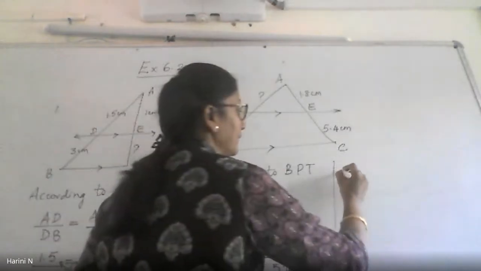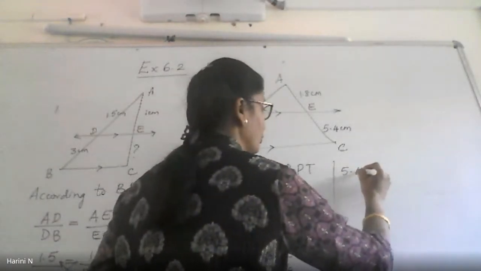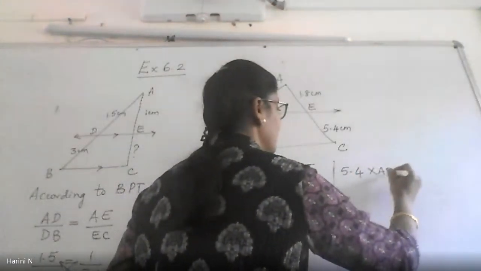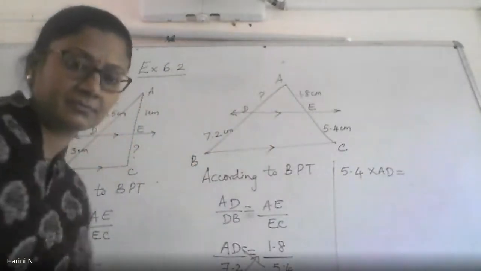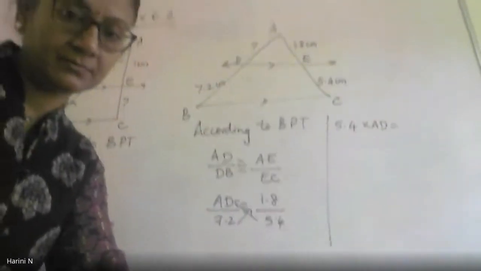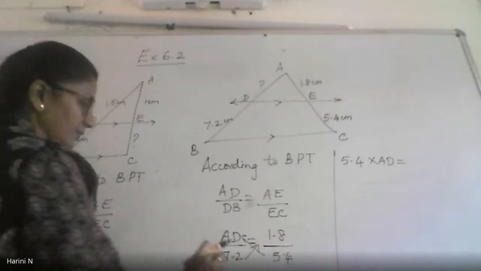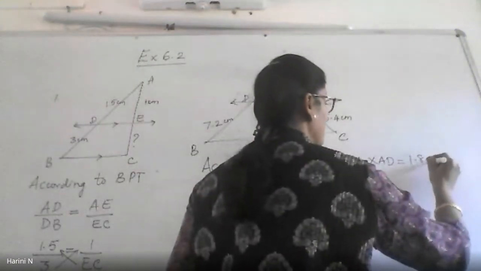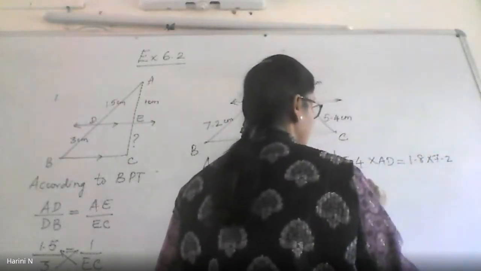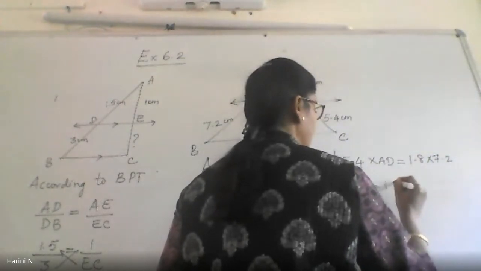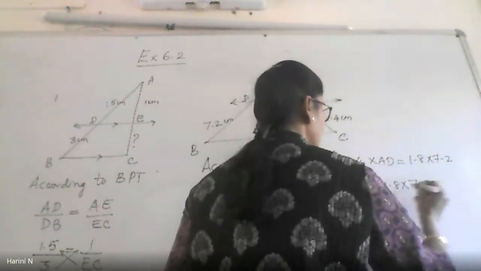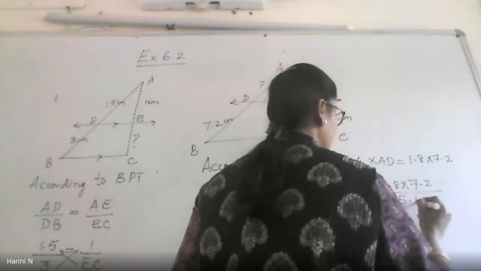So when I cross multiply, I get 5.4 times AD equals 1.8 into 7.2. So AD will be equal to 1.8 into 7.2 whole divided by 5.4.